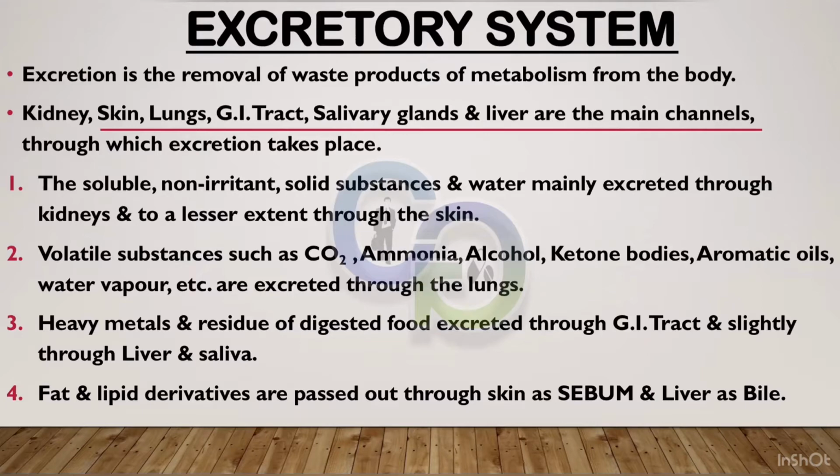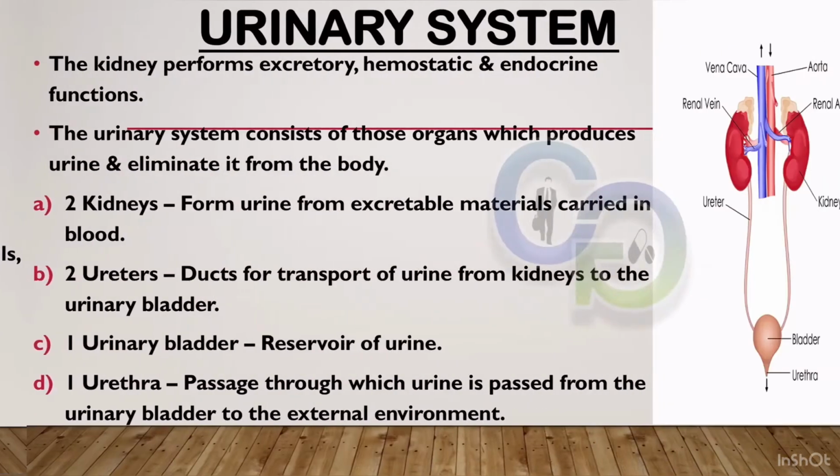The soluble, non-irritant, solid substances and water are mainly excreted through the kidney and, to a lesser extent, through the skin. Volatile substances such as carbon dioxide, ammonia, alcohol, ketone bodies, aromatic oils, water vapor, etc. are excreted through the lungs. Heavy metals and residue of digested food are excreted through the GI tract. Fat and lipid derivatives are passed out through the skin.